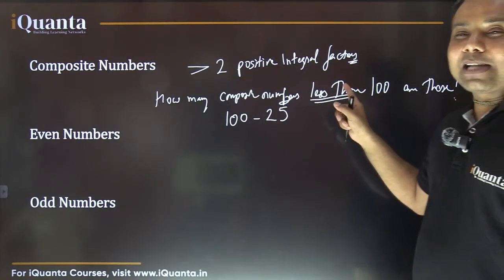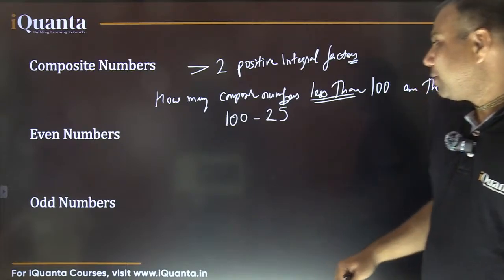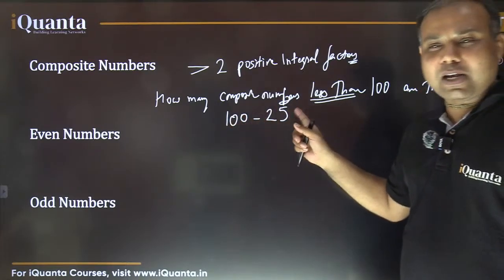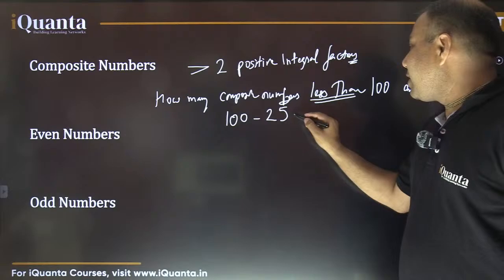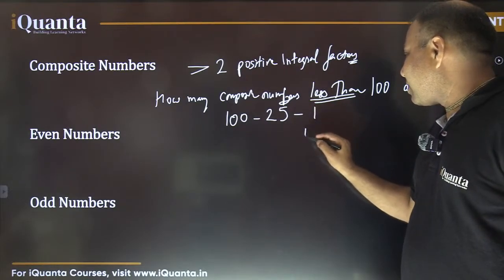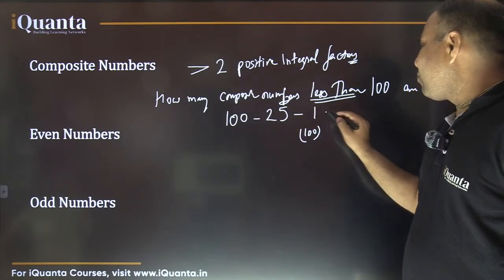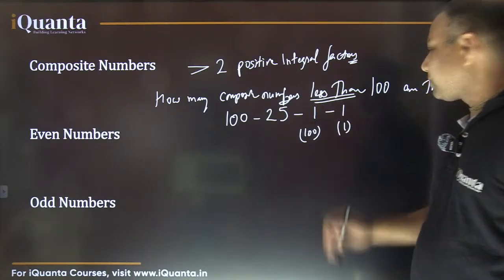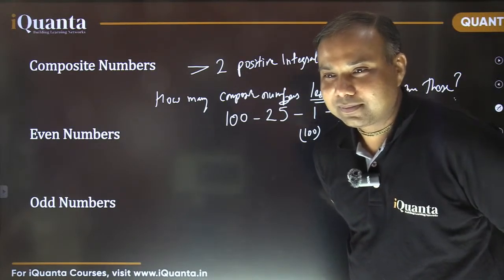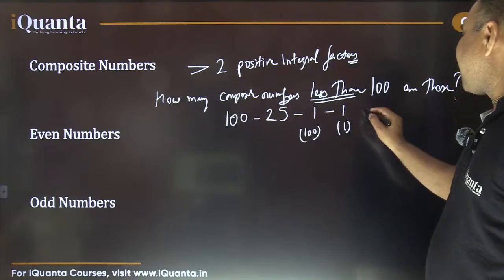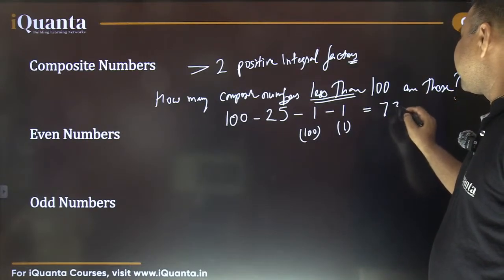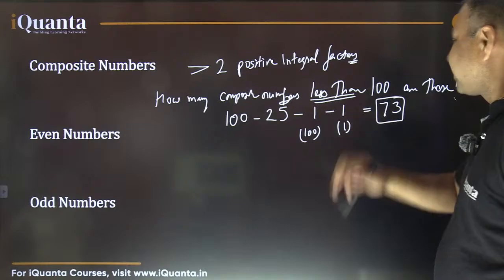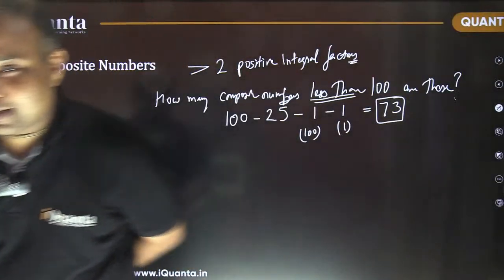So I need to leave 100 also. From 100, I need to leave 25 prime numbers, one number which is 100 itself, and one number which is 1. Isn't it? So the answer comes out to be 73. Is it okay?